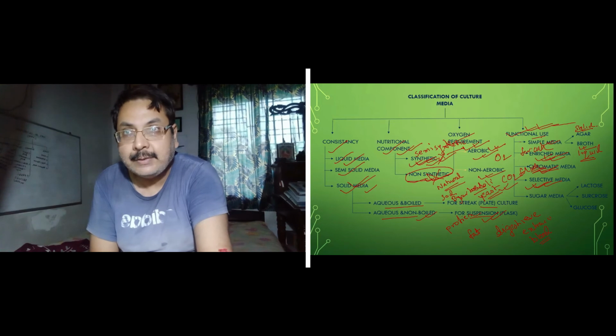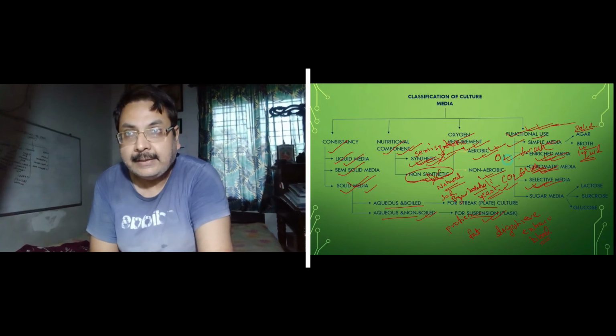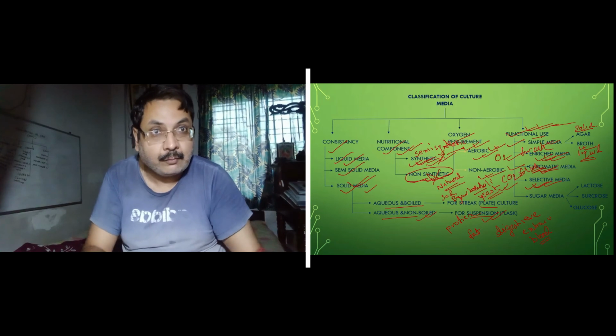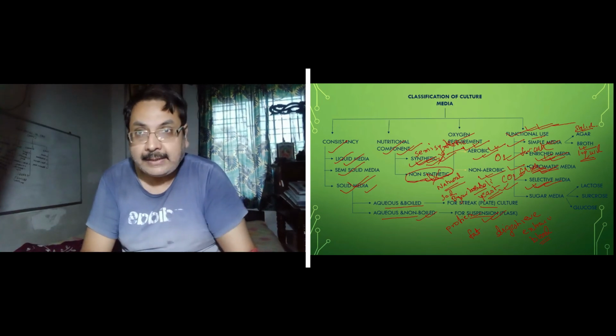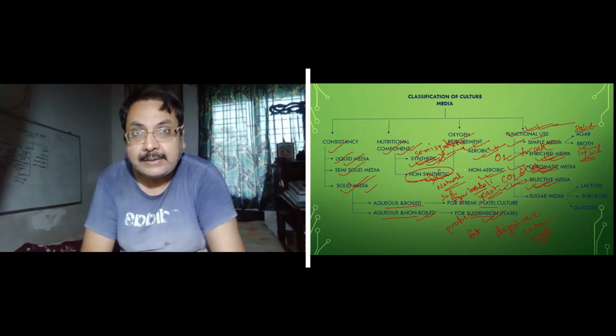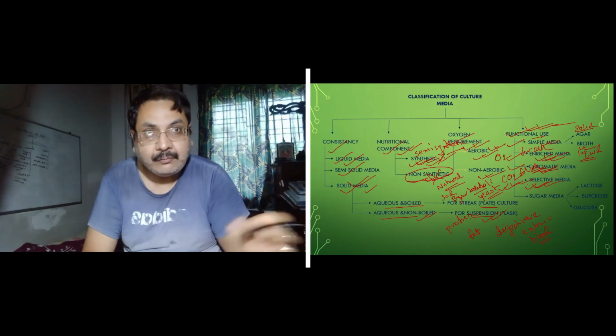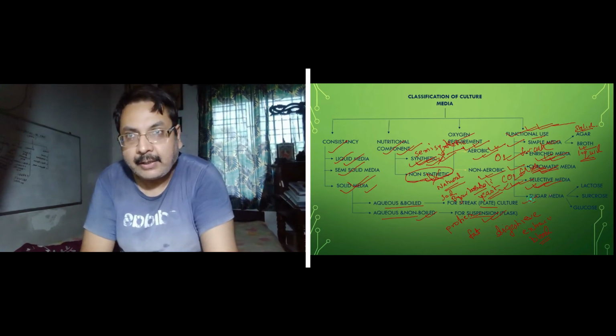This simple media, enriched media and chromatic media can actually contaminate your culture with some other growths. You have to find out which you require. But selective media will allow only the specific fungus or the specific bacteria to grow in that environment. That we will study.